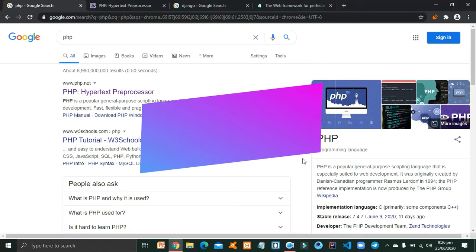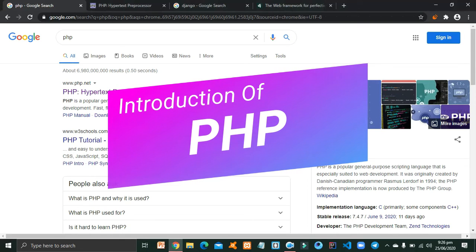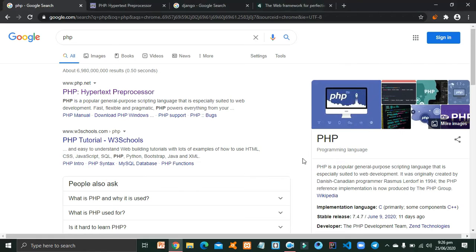So let us start with a brief introduction to PHP. PHP, Hypertext Preprocessor Language, is an interpreter-based programming language, or you can say it is a scripting language. It was created by Rasmus Lerdorf in 1994, and then PHP was a big hit. The main purpose of PHP is the development of the backend or server side of websites. It is very easy to learn. It is written in the C programming language.